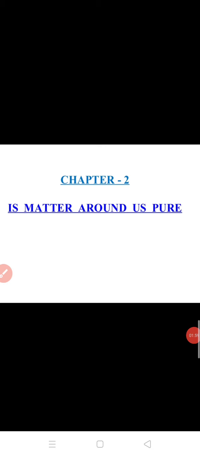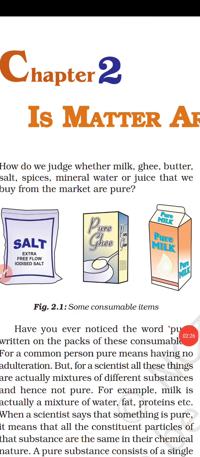So all of you know the nature of matter. Now let us identify the meaning of the word pure, as mentioned in the title of this chapter, Is Matter Around Us Pure. So what is the meaning of the word pure? Students, have you ever noticed the word pure written on the packets of some consumable items? See, these are some consumable items like salt, ghee, milk, butter, some spices.